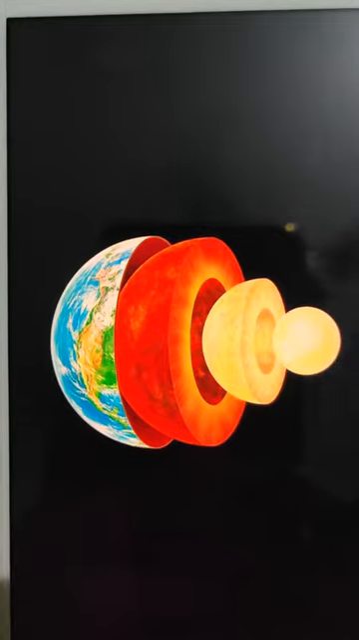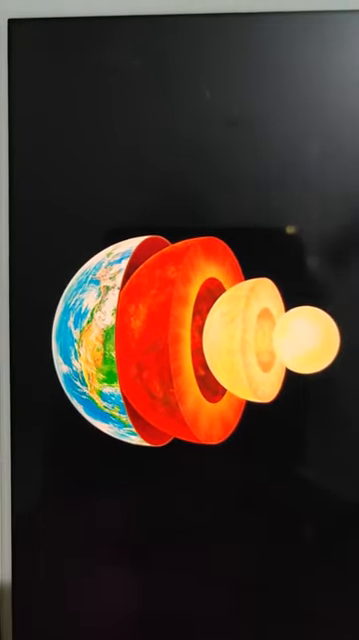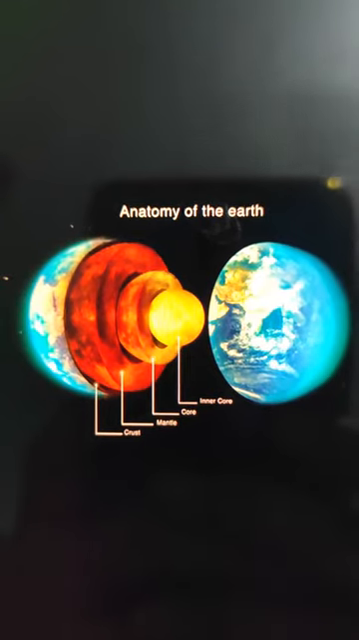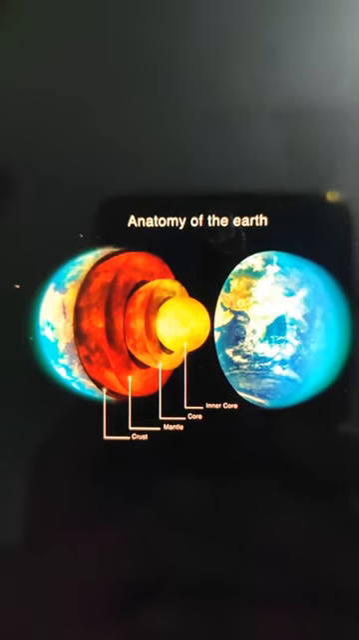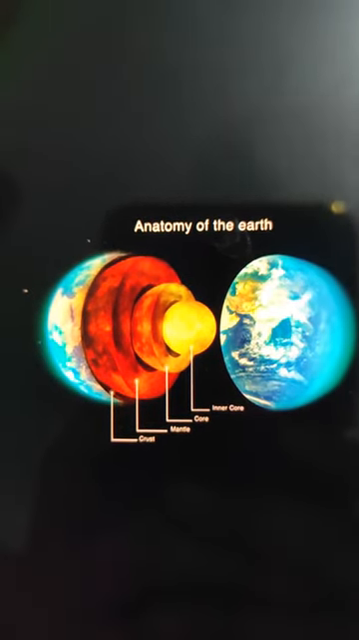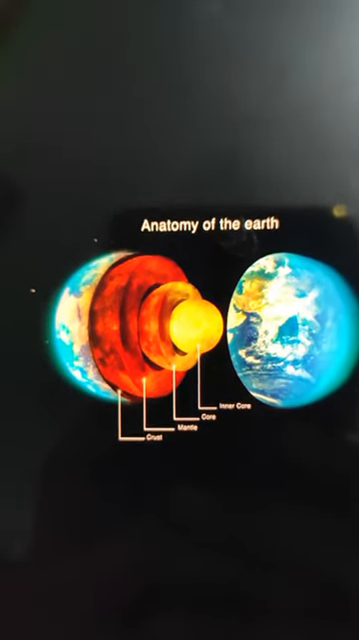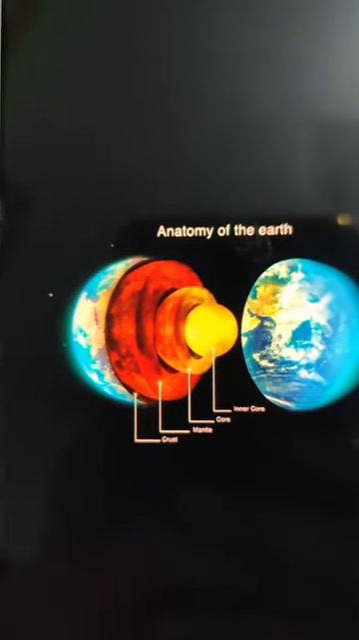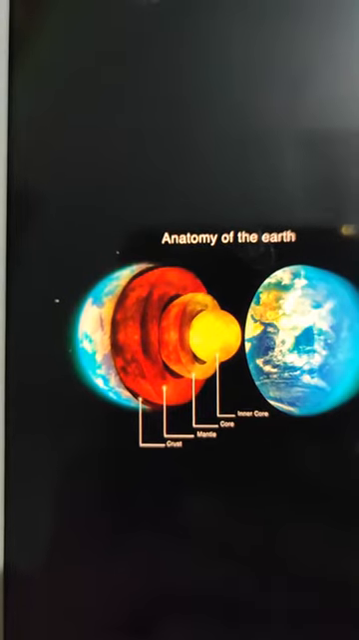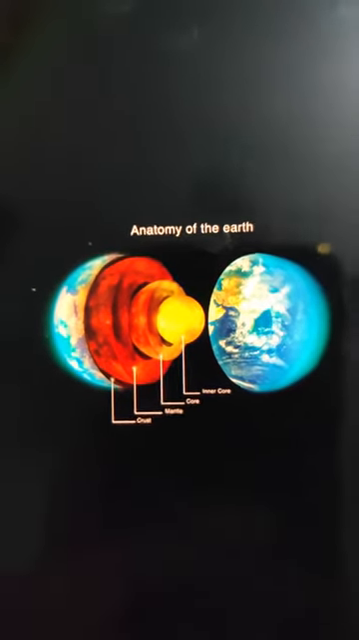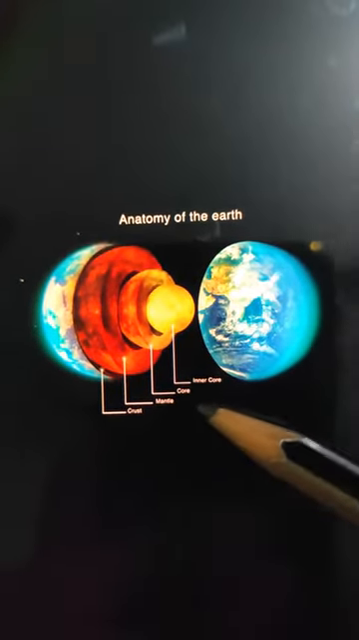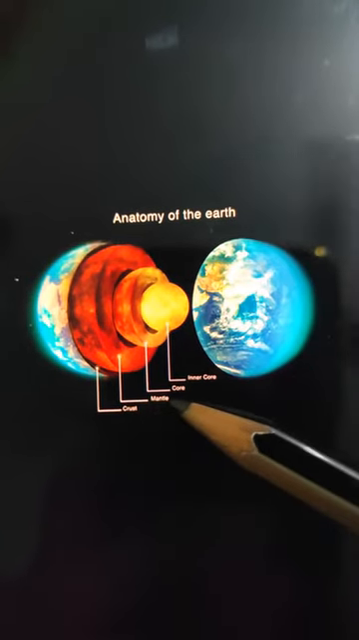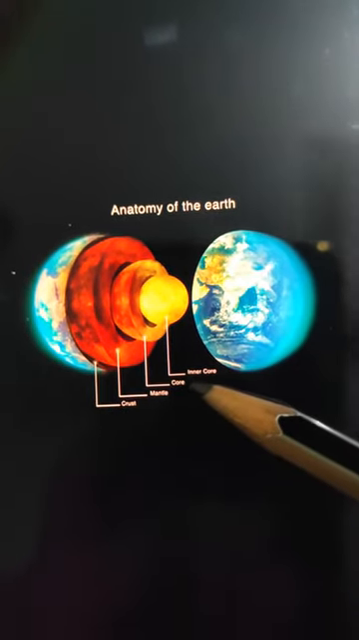So here we are going to learn about the structure of the earth. The earth is an almost spherical body with a radius of 6400 km. Its interior consists of a central core with several concentric layers surrounding it. Here you can see the different concentric layers: the crust, the mantle and the core.